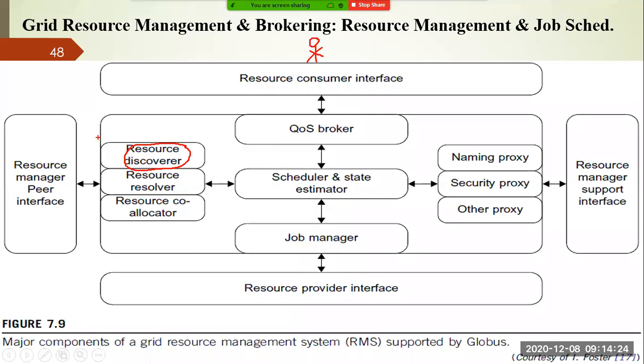Sometimes what happens is this resource management system is not sufficient to fulfill your request. So one resource management system may request another in order to fulfill the customer's requirement, right? In that case, the disseminator sends messages to other RMSs saying these are the requirements. Can you please provide the resources to me? So that one RMS will connect with another RMS and they can collaboratively provide the resources.